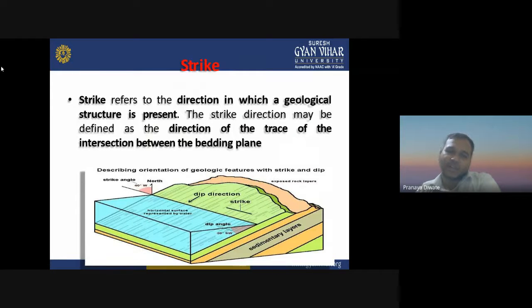Then we have strike. What is a strike? Strike refers to the direction in which a geological structure is present. The strike direction may be defined as the direction of the trace of the intersection between the bedding planes.